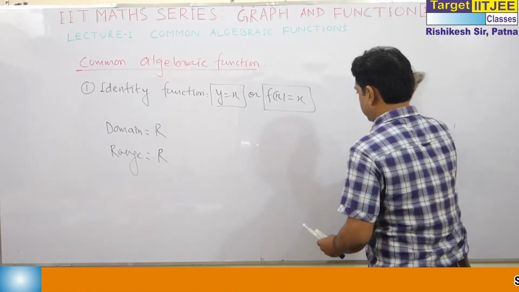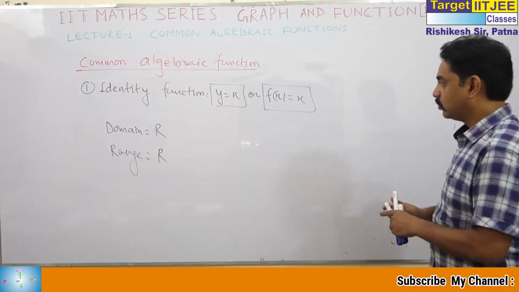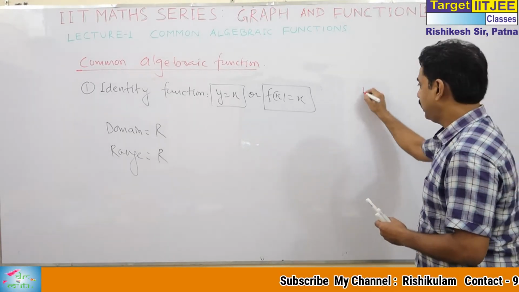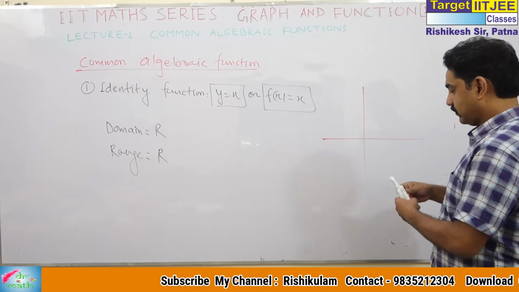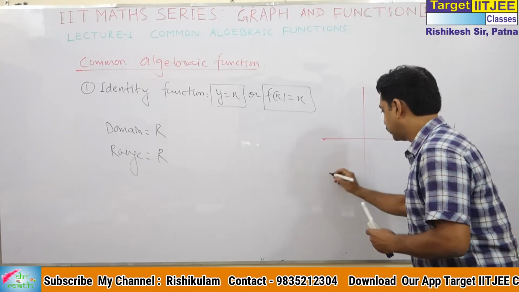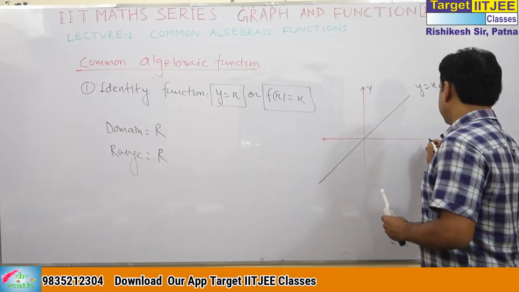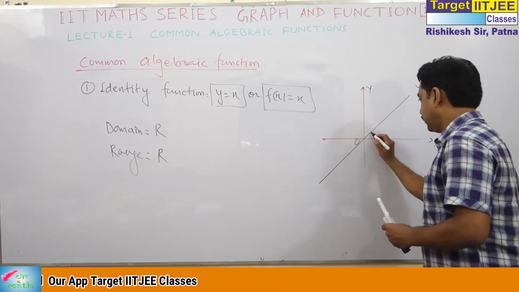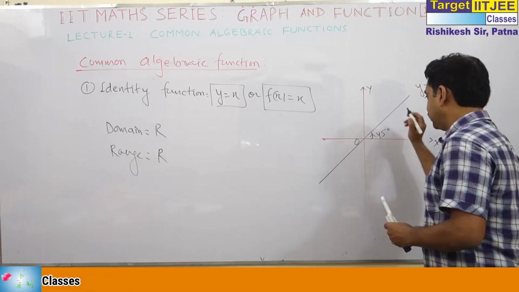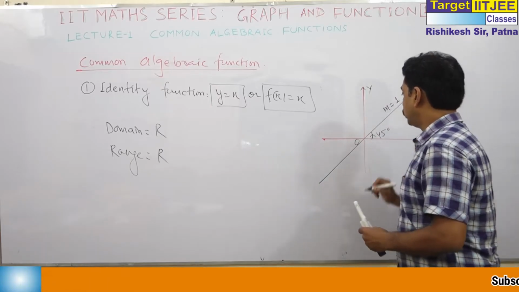You know, you have been doing this from school level. y is equal to x means what? This is y is equal to x. With y axis, x axis, origin, it makes a 45 degree angle with the x axis. If you know, the slope is 1.